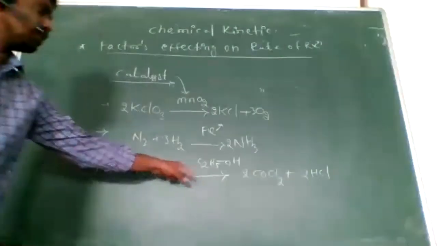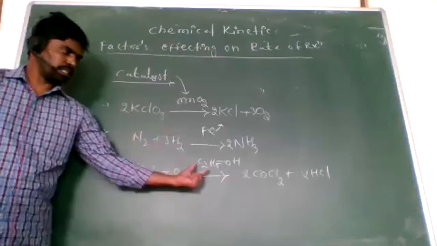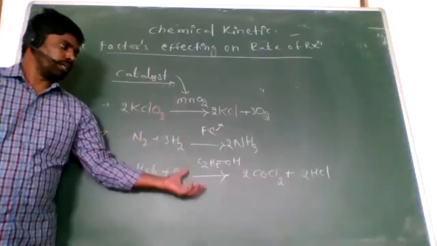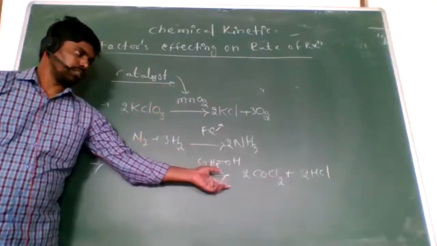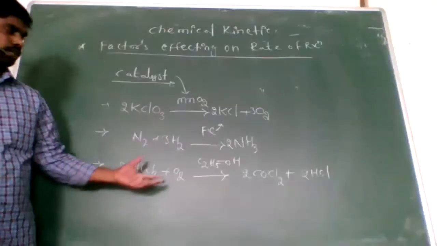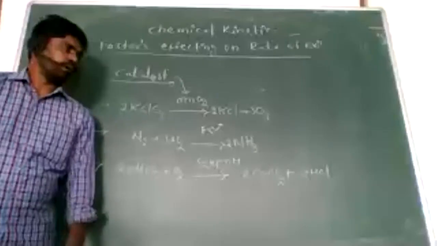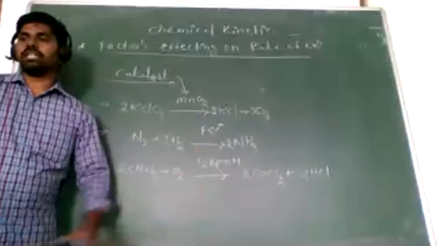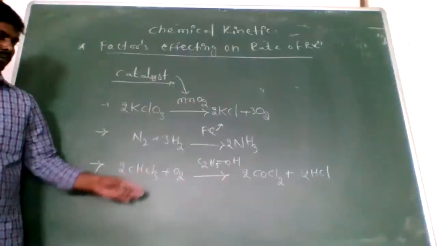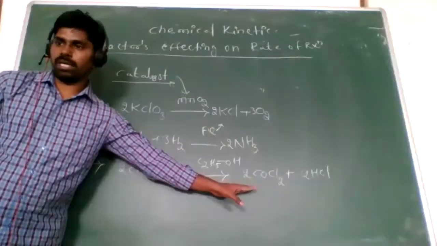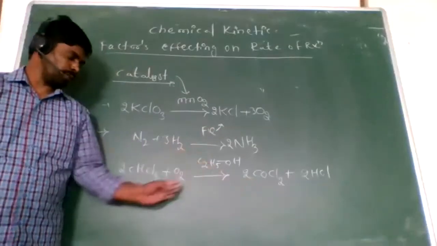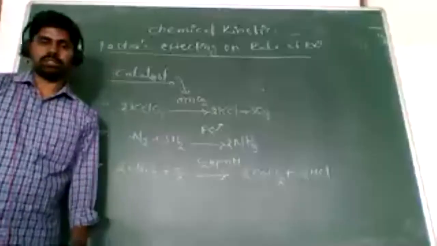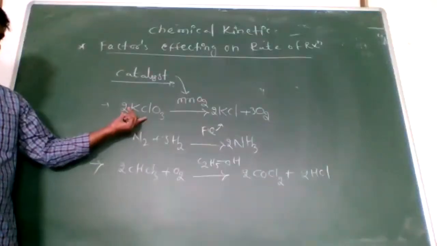So here ethanol, the ethyl alcohol, is a negative catalyst. Negative means it does not increase the rate of reaction. Here MnO2 and Fe increase the rate of reaction, but this one decreases it, so the reaction is not completed fast, it is completed very slowly. When chloroform reacts with oxygen in the presence of ethanol, phosgene forms. So this is the negative catalyst, and that is the positive catalyst.